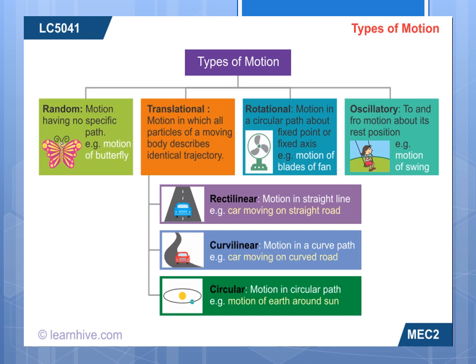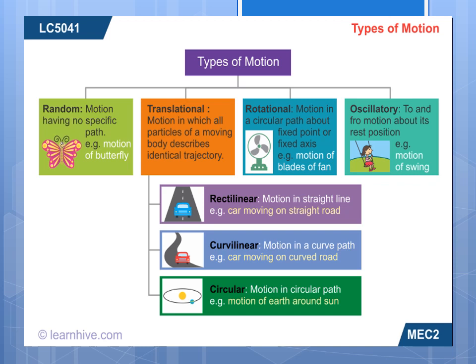Linear also has rectilinear and curvilinear. Rectilinear motion is motion in a straight line, like a car moving on a straight road. Curvilinear motion is motion along a curved path, like a car moving on a curved road.